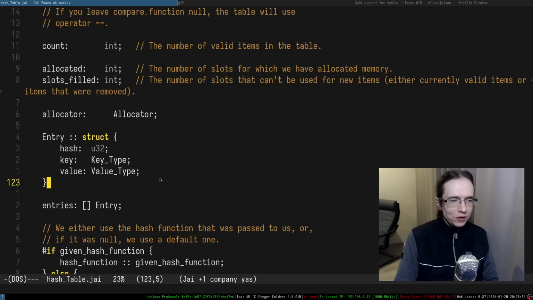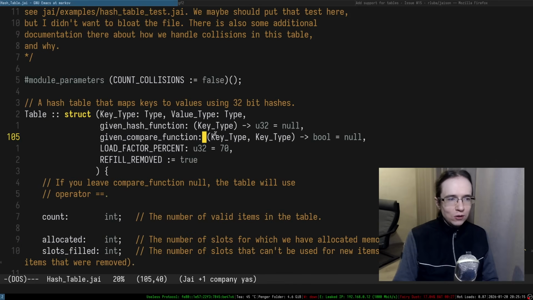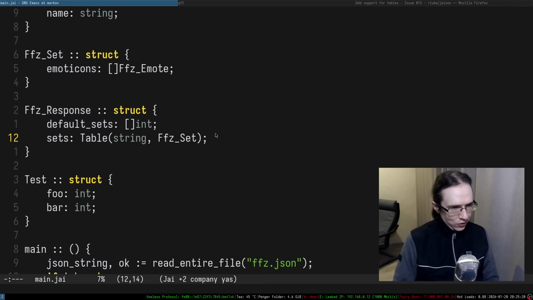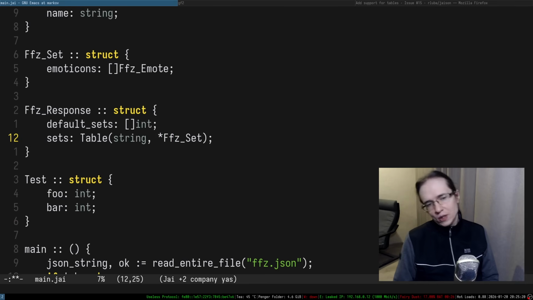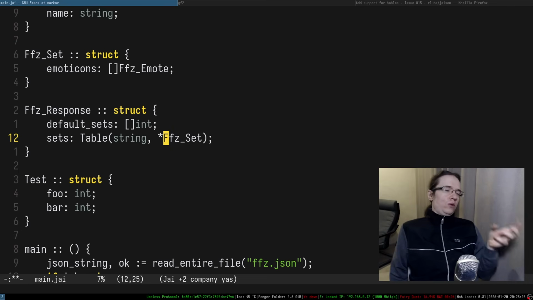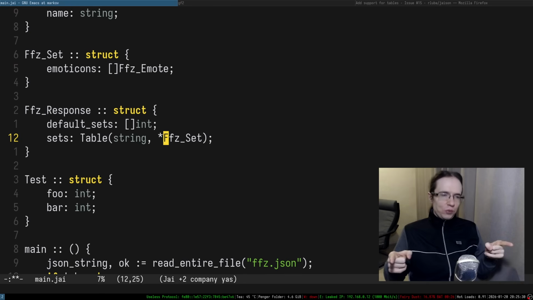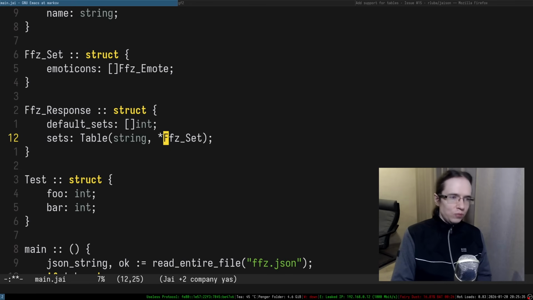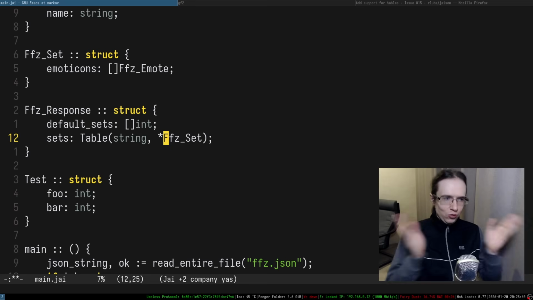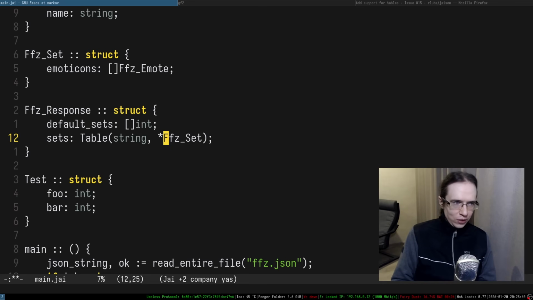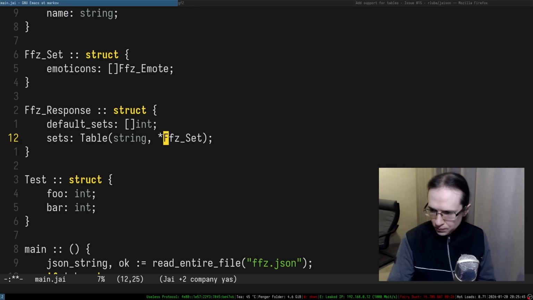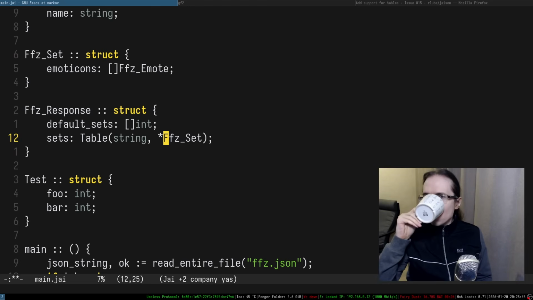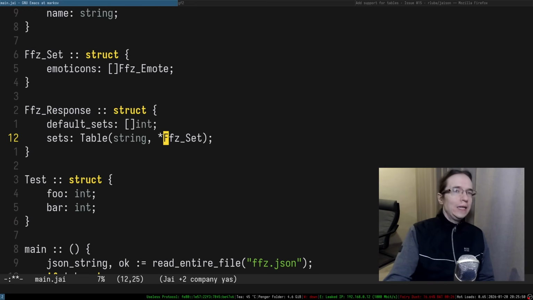The size of the elements is known at compile time, but not at runtime, which means that we can only support something like this, where the value of the table is constant, which is the size of the pointer, which is 64 bits on x86-64, right? And the parsing assumes that specific size of the slot, and it parses everything into that specific slot. So that's literally what we have to do in here. Okay, that's very interesting, actually. That's one limitation I see, right?